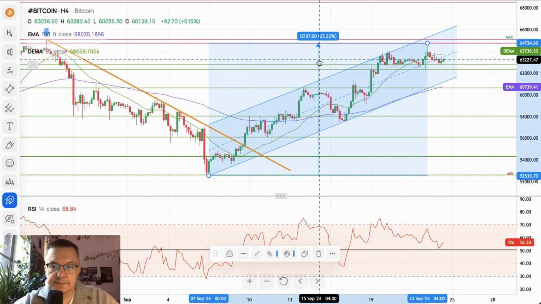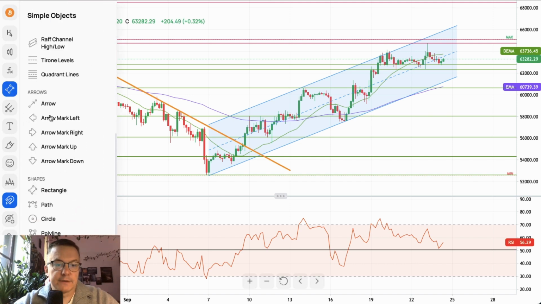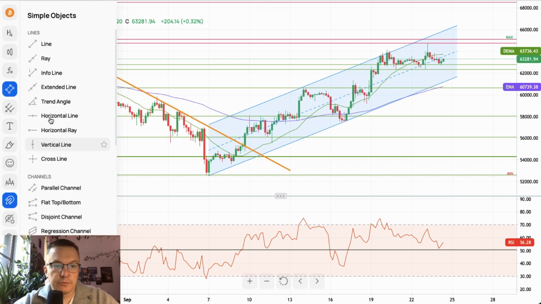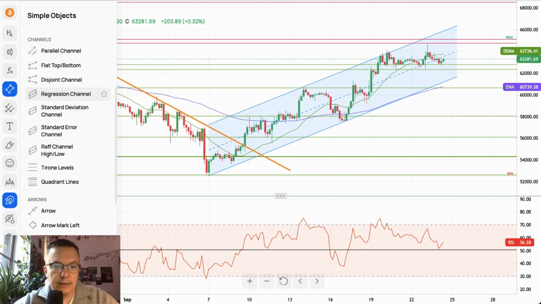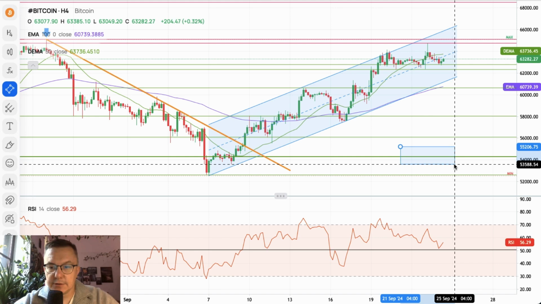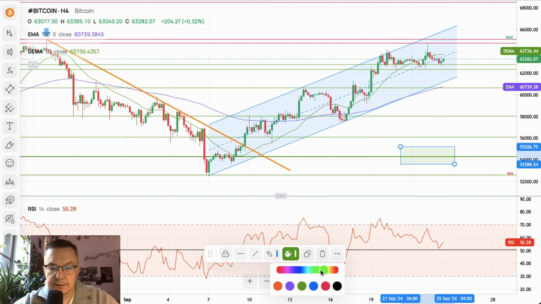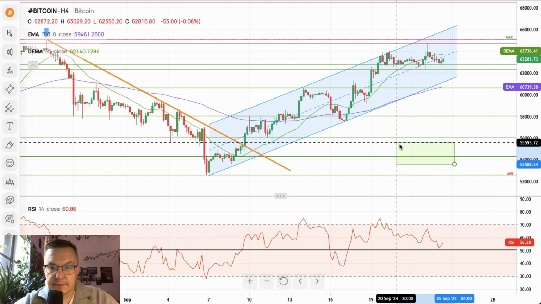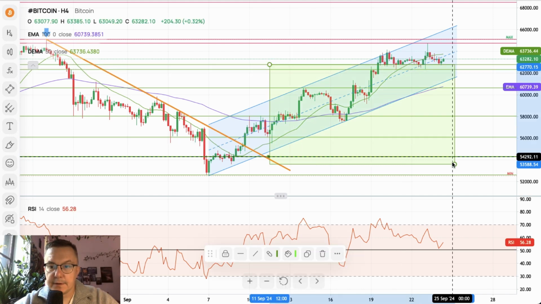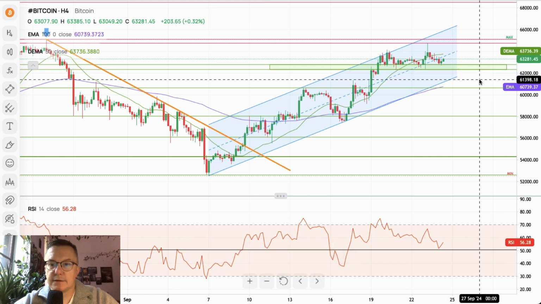So let me just make it for you, so everyone would see and know what we are talking about. I need my rectangle. Rectangle will be made here. Let me just make it green, so we have no problems identifying this rectangle. So this is the zone I'm talking about. It's located here, obviously, right? So we cannot go below this zone, otherwise bears win.